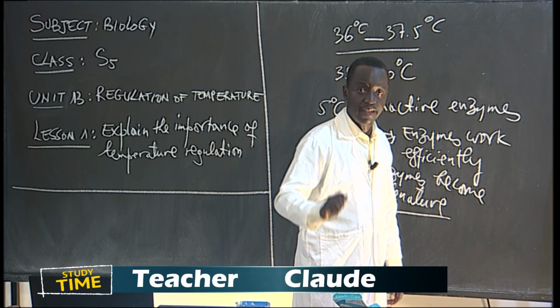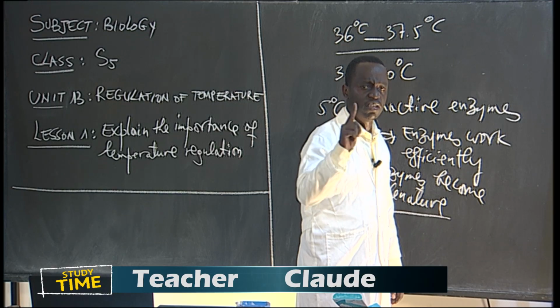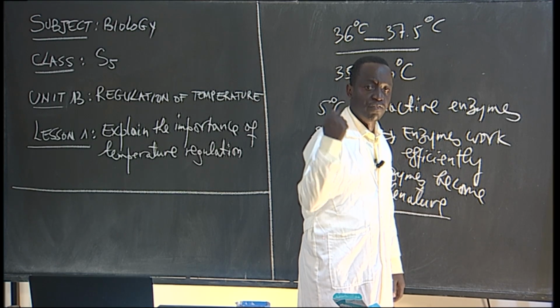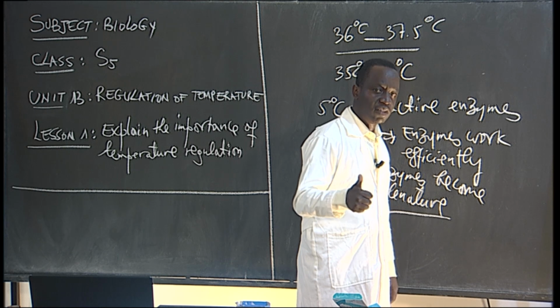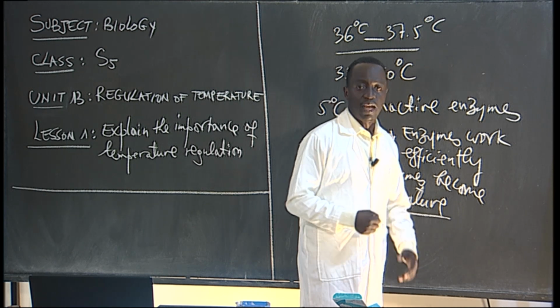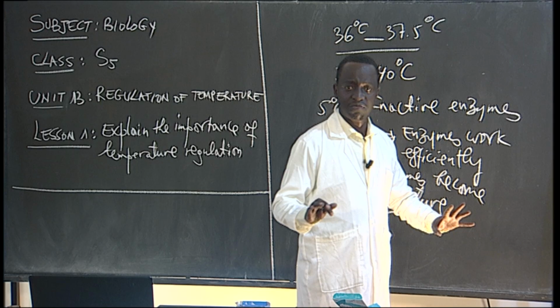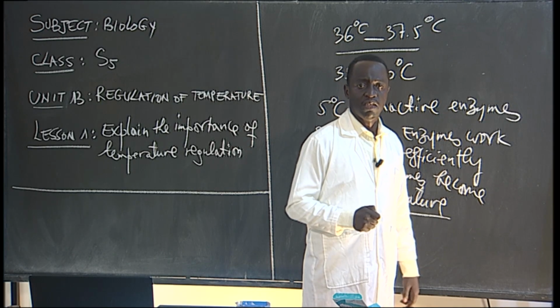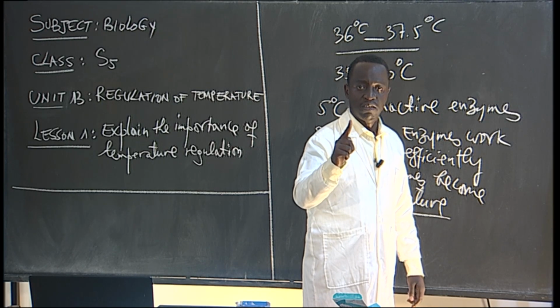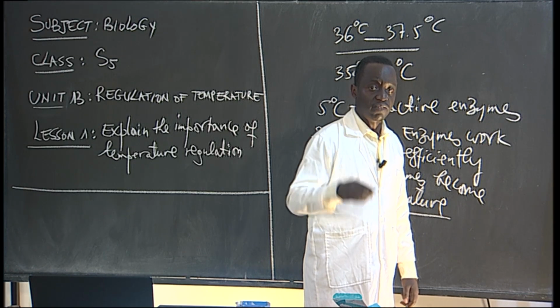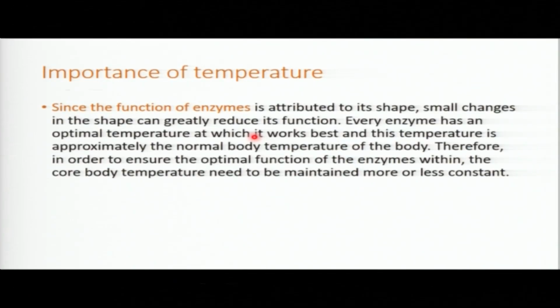When you see the body temperature rising above 37, 38, continuing to 39, that is very dangerous. Go to the hospital quickly, because if you delay, you can even die. When it continues to 40, 41, 42, you die immediately. So keeping the body temperature constant allows those enzymes to work efficiently.